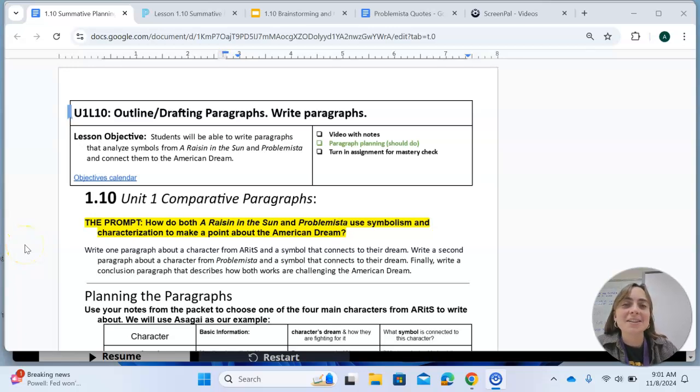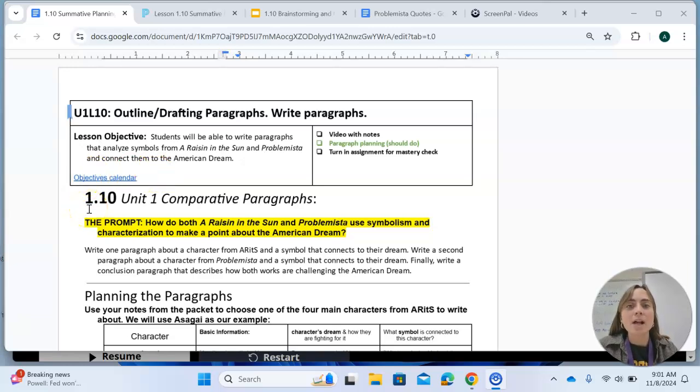Hello, 10th graders. We are now done reading the play A Raisin in the Sun, and we're done watching the movie Problemista. So that means it's time to start working on our summative for this unit. The summative planning and brainstorming is all going to happen on this 1.10 document.